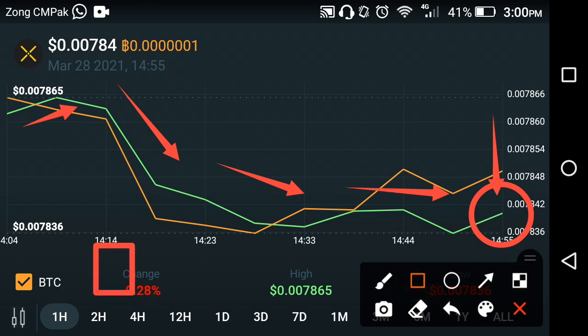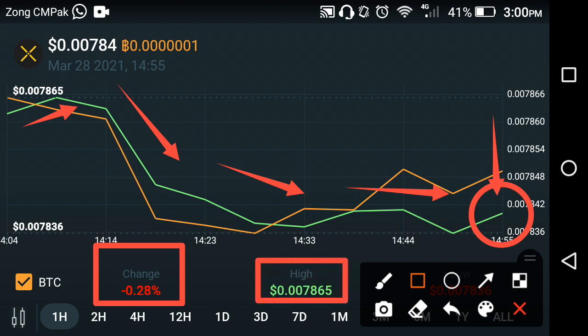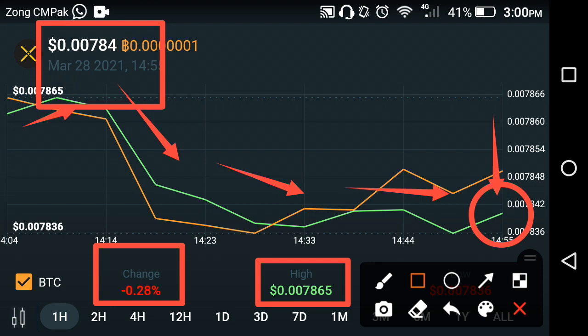Now the change of Pundi X is negative 0.28% in the last 1 hour, as you can see here. Then the high price of Pundi X in the previous last 1 hour is $0.007865 at this period. Now the current price of Pundi X is $0.00784. That is the live price change that occurred in the last 1 hour.